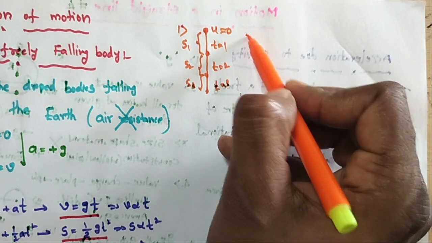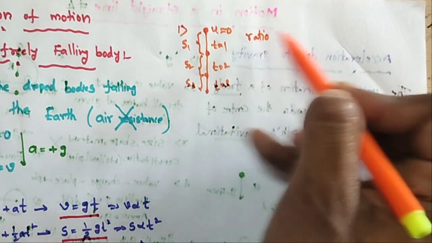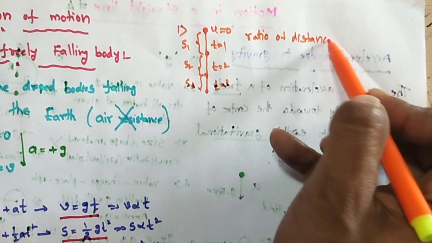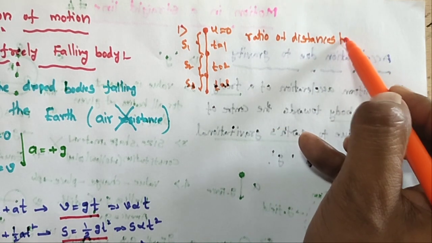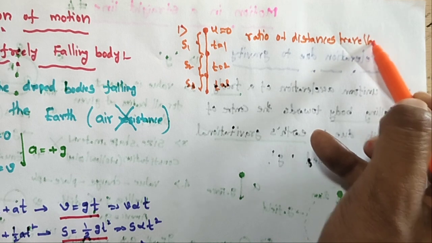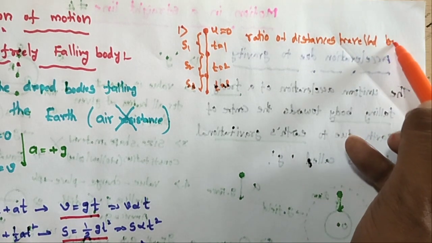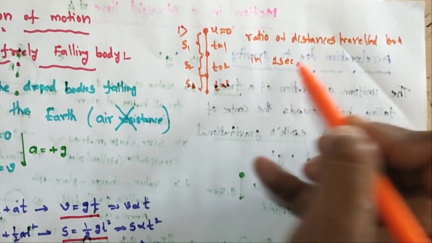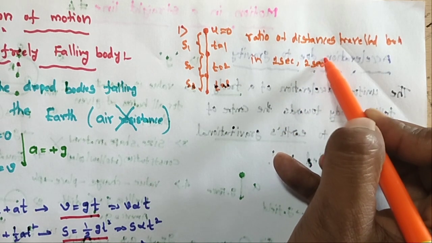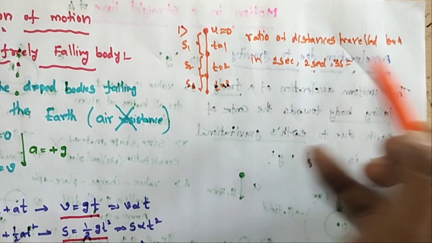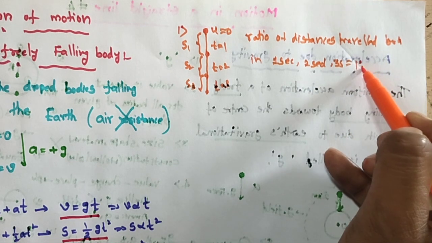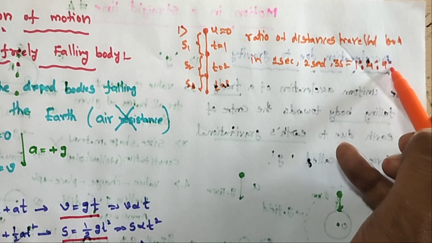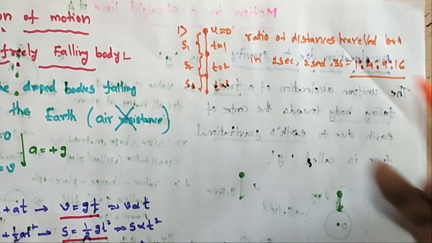The first point: the ratio of distances traveled by the body in 1 second, 2 seconds, 3 seconds is equal to 1 is to 4 is to 9 is to 16.